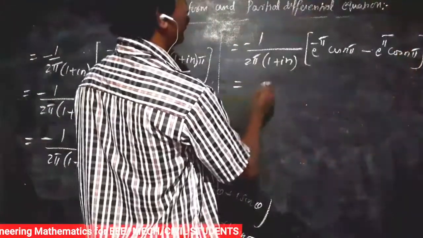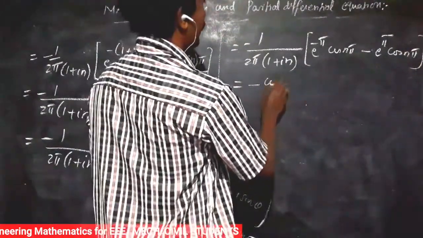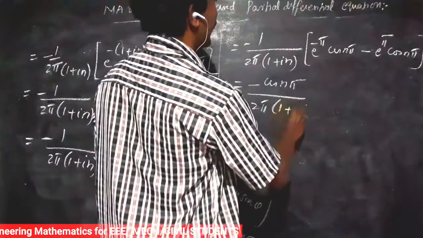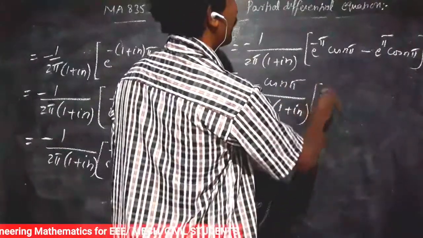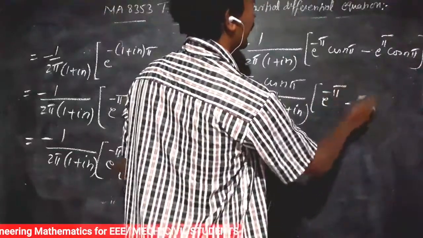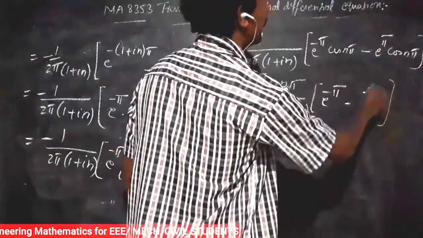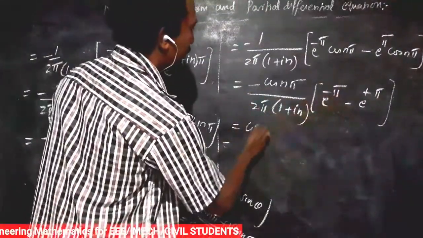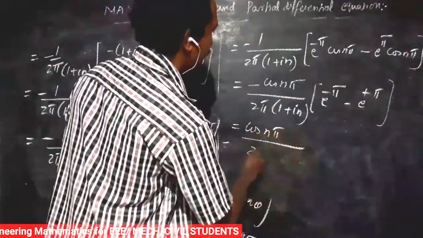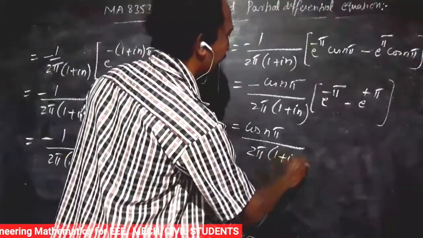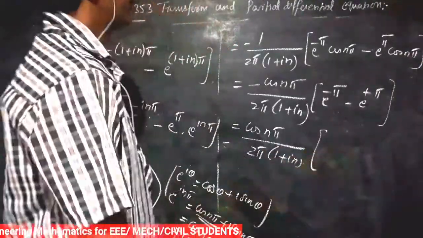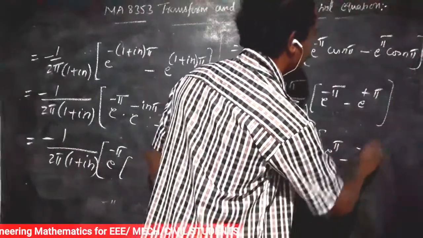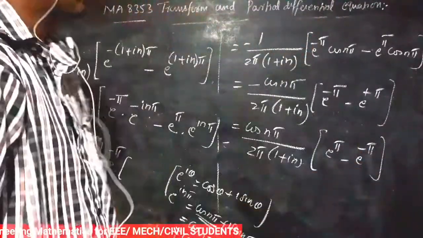Again we write this value equal to minus cos n pi divided by 2 pi into 1 plus in into e power minus pi minus e power pi. Again minus is multiplied: minus cos n pi divided by 2 pi into 1 plus in into, we multiply minus, e power pi minus e power minus pi.